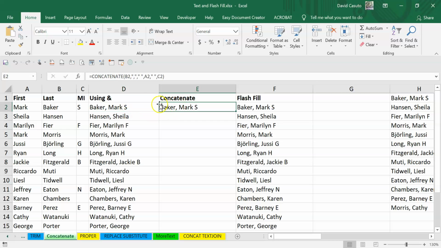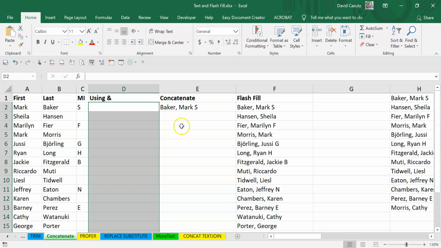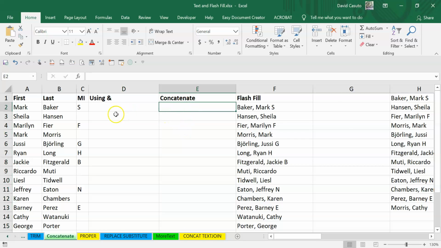Another way you might consider is using the concatenate function. If you don't know what concatenate is, it just basically brings together these individual cells and then you separate it out by a comma and maybe a space, and then you bring in the next cell, then you have a space, etc. Also potentially very complicated. All right, so I'm going to get rid of all these. I'm going to show you how we can do this with flash fill.